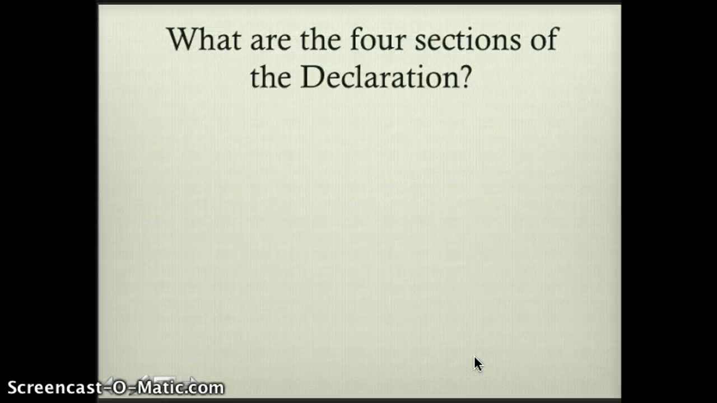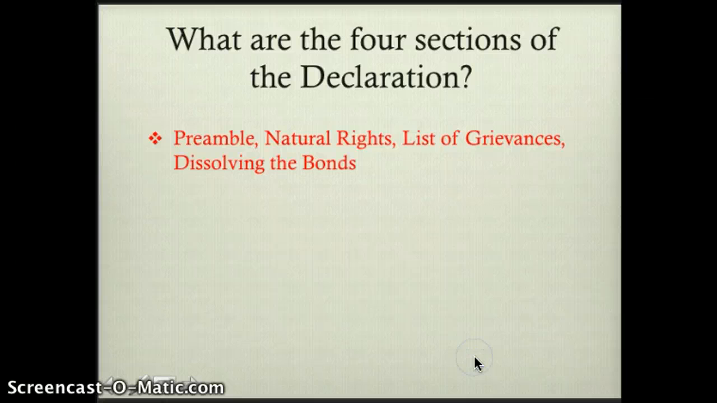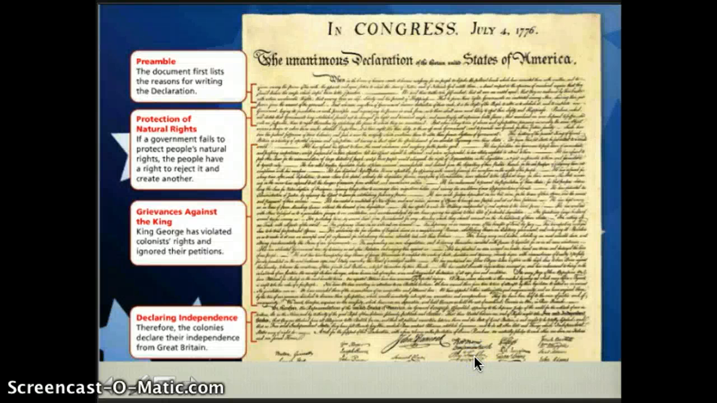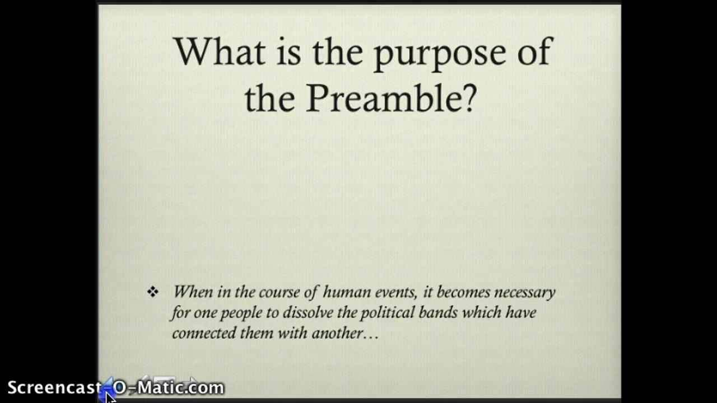The Declaration is split up into 4 sections. These are the preamble, the natural rights, the list of grievances, and dissolving the bonds. And here's an image of that document. Usually when you see that, you probably just see an old yellow scribbled up piece of paper, right? But if you look here, now you can notice the sections.